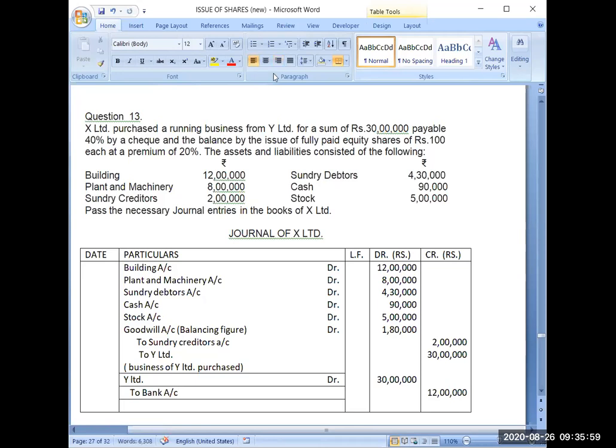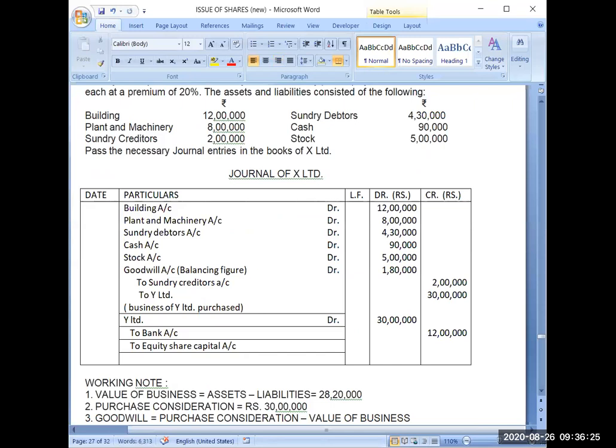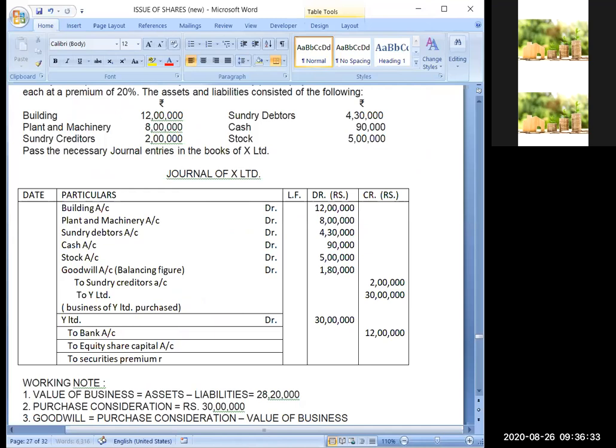Now you have to issue the shares. So which shares are you issuing? Equity shares you are issuing. So to equity share capital. It can also be preference shares if the question specifically mentions it. Then to securities premium reserve account, because you are issuing shares at a premium. So this will be the journal entry.